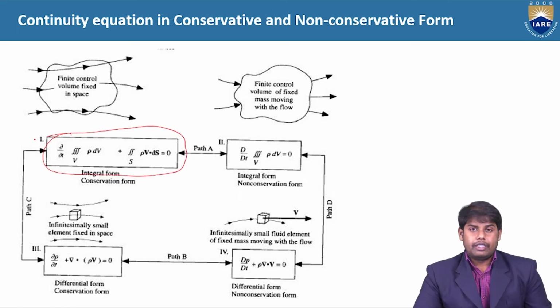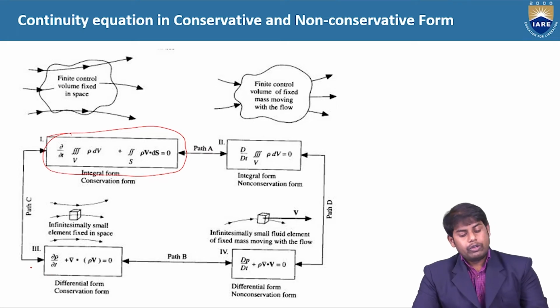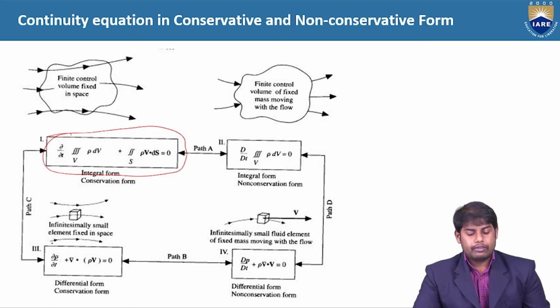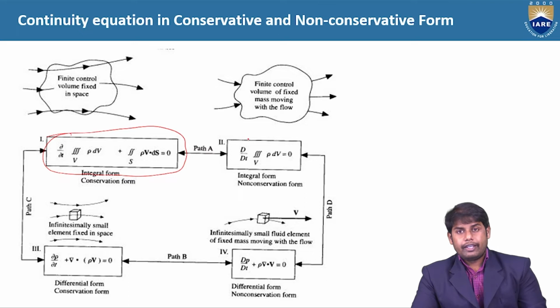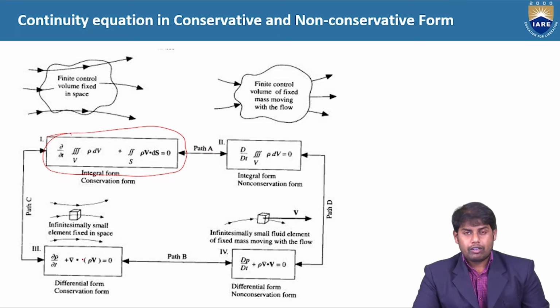We had seen the integral form of the governing equation in conservative form. So when a control volume is fixed in space, we derive the governing equations in conservative form, and when you derive equations for the control volume, you get the integral form of the governing equations. Okay. Now, if we derive governing equations for a control volume which is moving with the flow, we will derive the integral form of the non-conservative form of the governing equations.